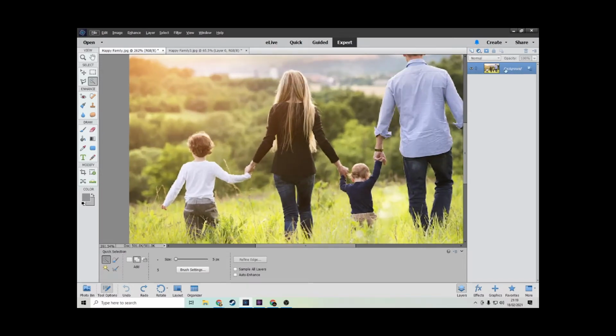Well, first you want to right-click the photo over on the Layers tab and press Layer from Background and just make it a layer. Then you want to go to the Quick Selection tool. For areas that are a bit hard to distinguish, I'd recommend using the selection brush to just do it manually.